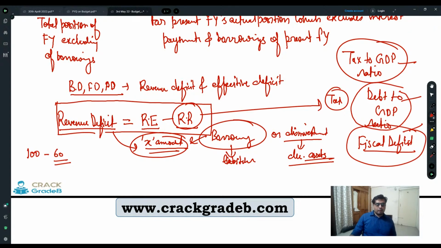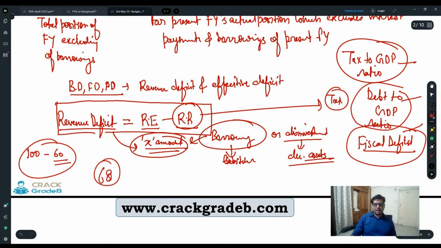So if your tax to GDP ratio is 68, or suppose 58, what does it mean? It means that out of 100, government is getting 58 rupees through tax.